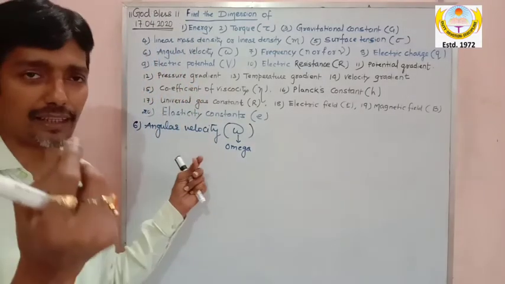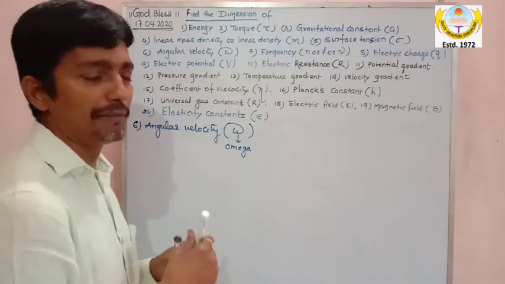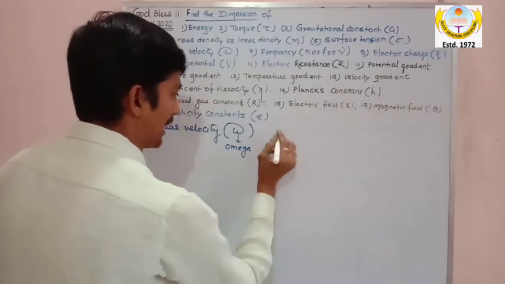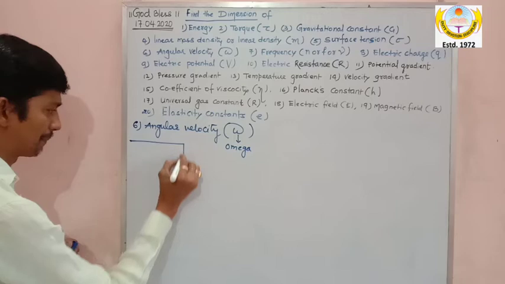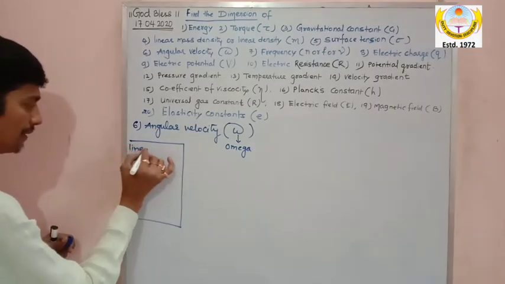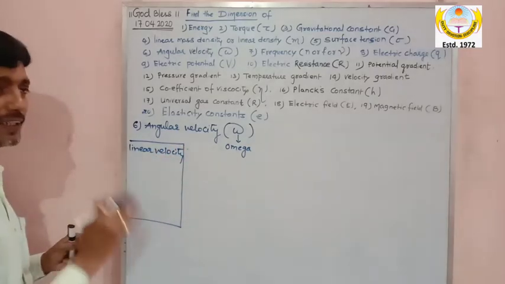Here I will take time to explain. My dear, there is one velocity which we have studied from lower class, and the velocity is called, here I am writing the concept, linear velocity. Linear velocity, which you have generally studied, you may not know.